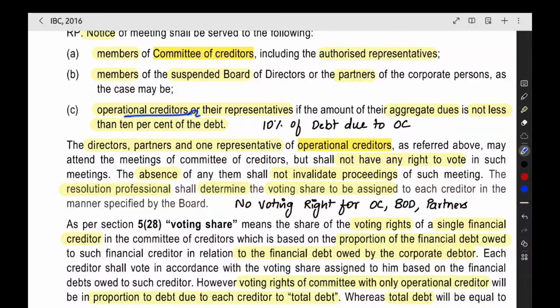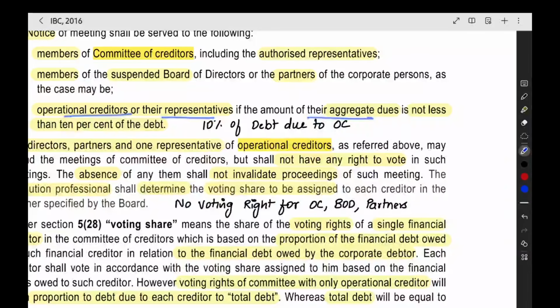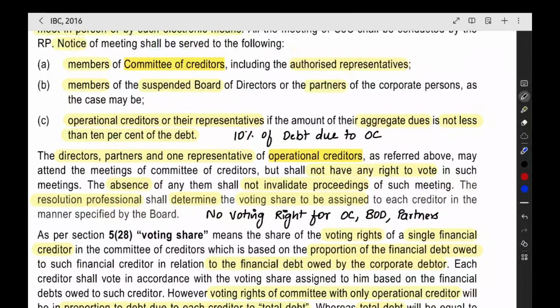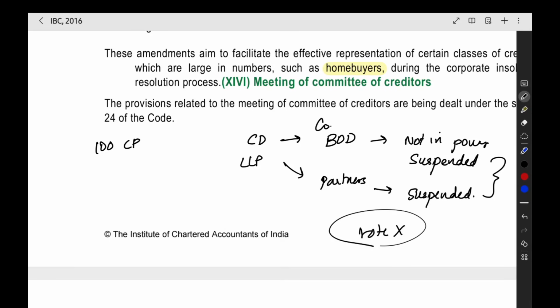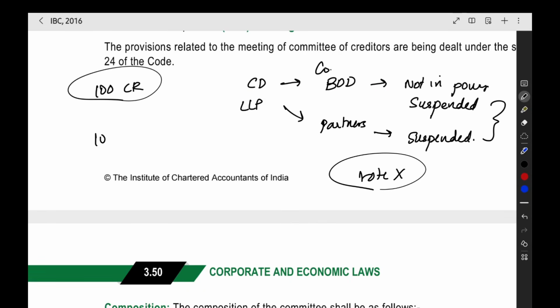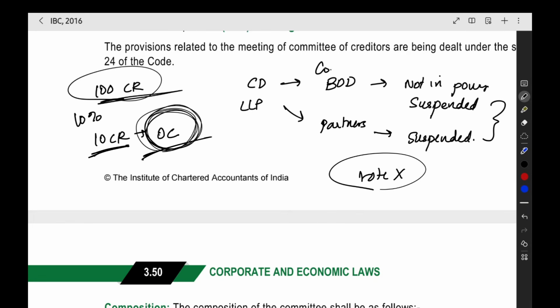Next, operational creditors or their representatives, where the amount of aggregate dues is not less than 10% of the debt. So, if the total debt, for example, 100 crore is the total debt of the company, in that minimum 10 crore is due to the operational creditors. Operational creditors have given a loan of 10 crore rupees by goods or services. So, in this case, you have to give the notice to the operational creditor also. 10% of the total debt, then you have to give the notice to the operational creditor also.